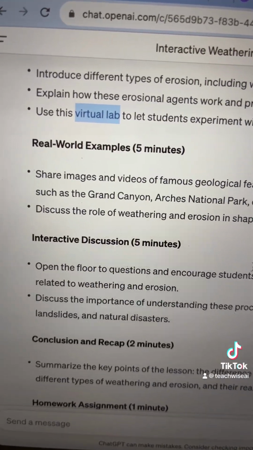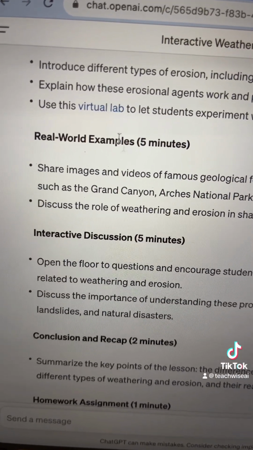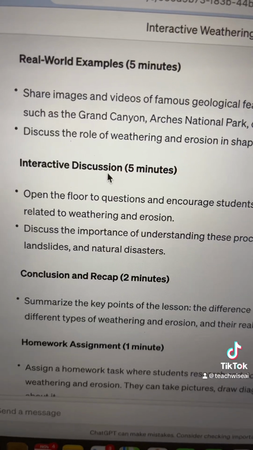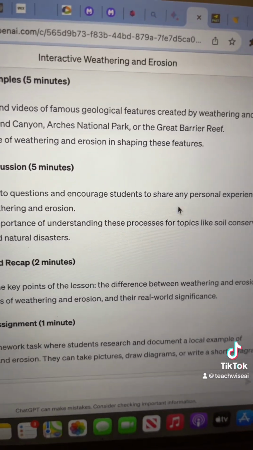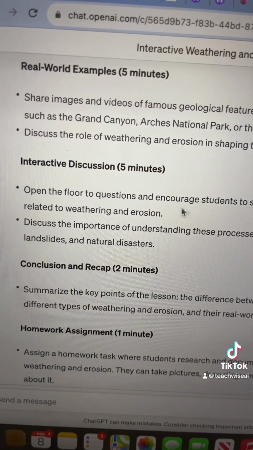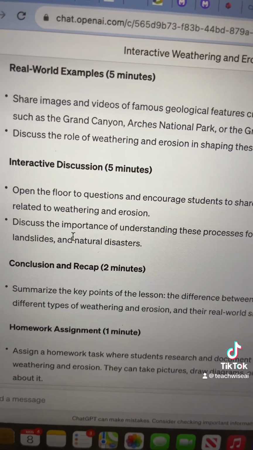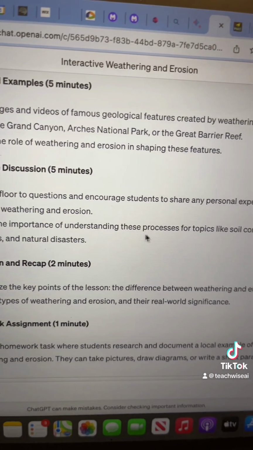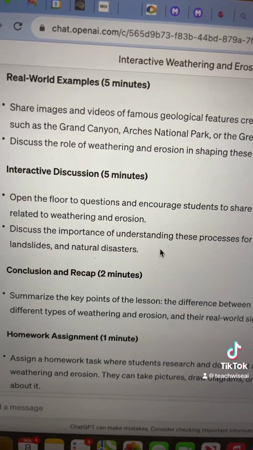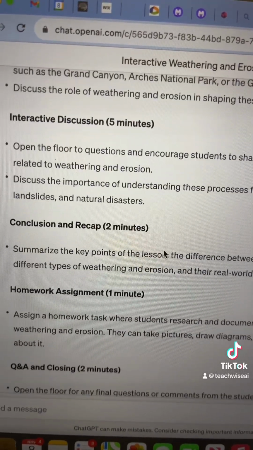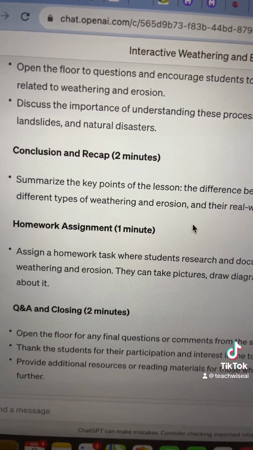Okay, talks about giving real world examples, an interactive discussion, talking about having them share personal experiences related to weathering and erosion. Love that. Discuss the importance of understanding these processes for things like soil conservation, landslides, and natural disasters. This is important stuff. And then conclusion and recap.